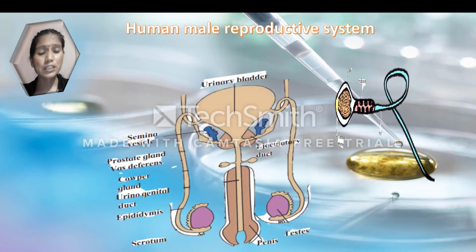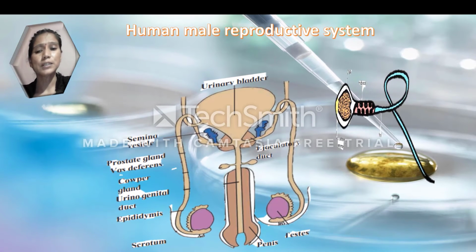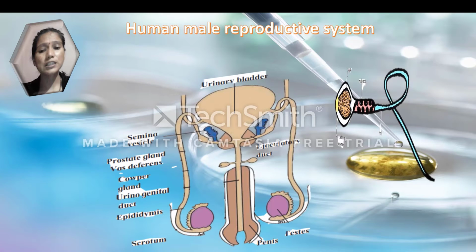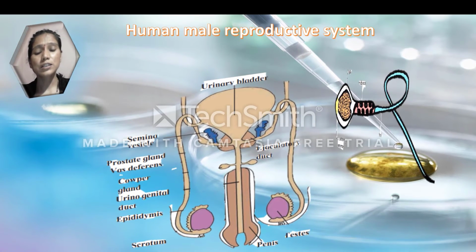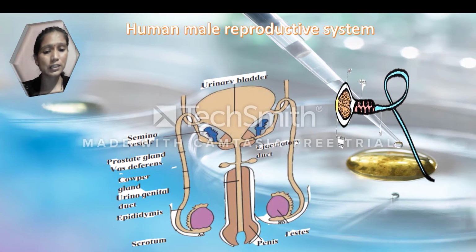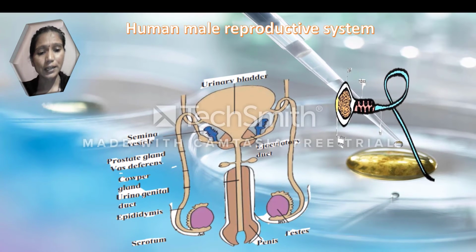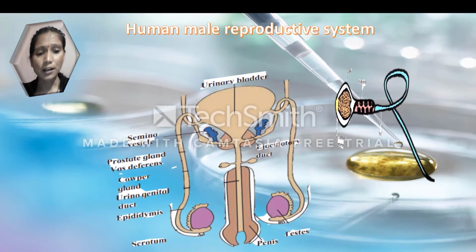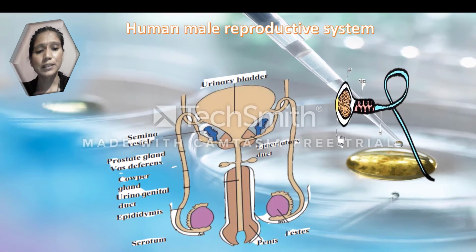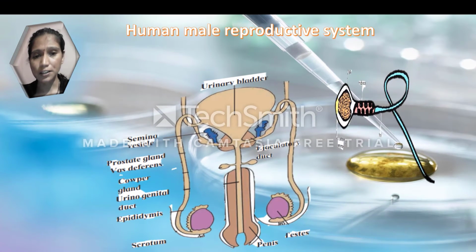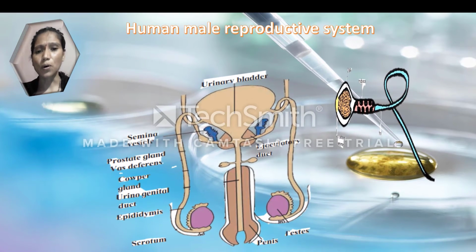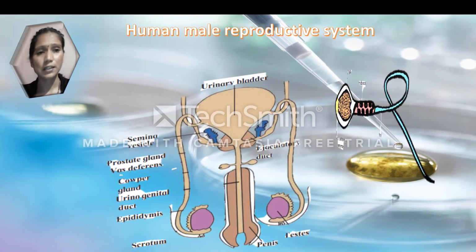Here see all of these diagrams. The labelings are present. First see the testes, the testis outermost covering, scrotum, urogenital duct, the seminal vesicles, ejaculatory duct, urinary bladder, penis. I want all of the students to see these diagrams.